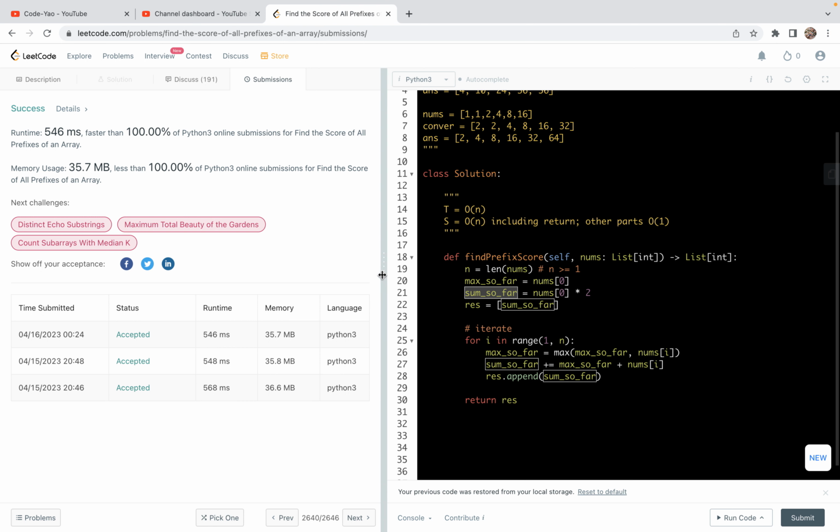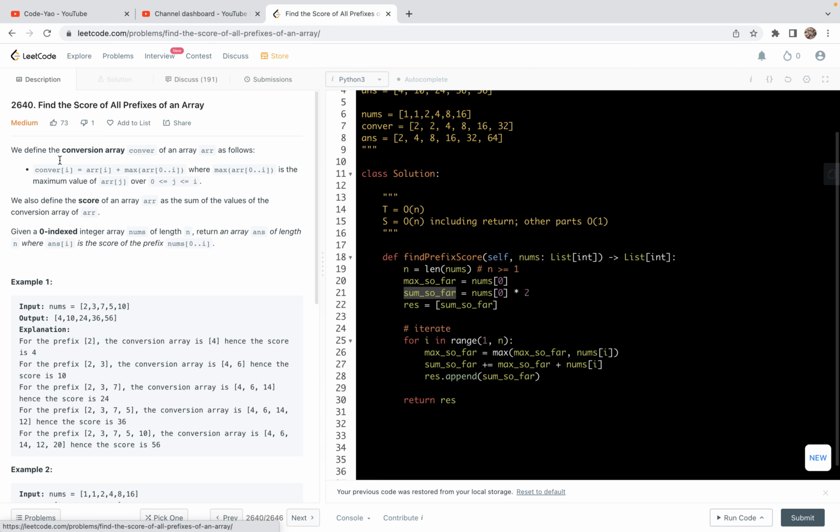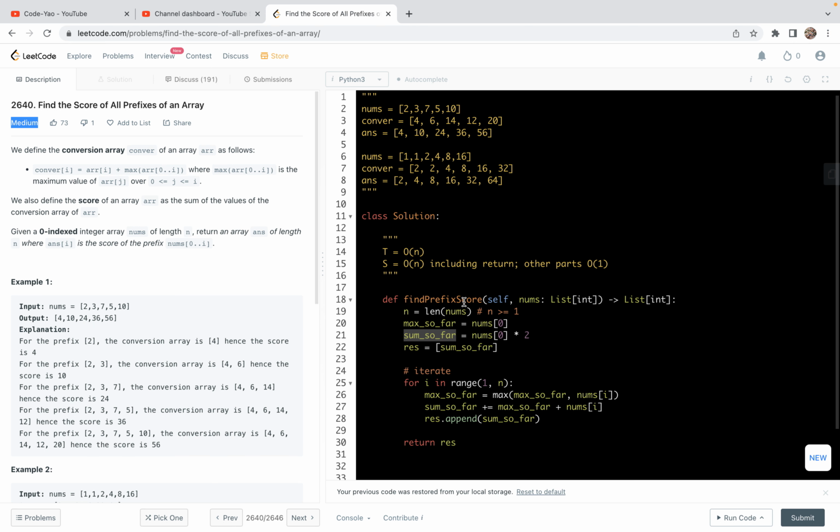Basically, this problem is a sort of straightforward one, though LeetCode marked it as a medium problem. It provides a good example for using partial sum, but here it's just with some slight variance. If we do not consider this part, it will be a prefix sum.